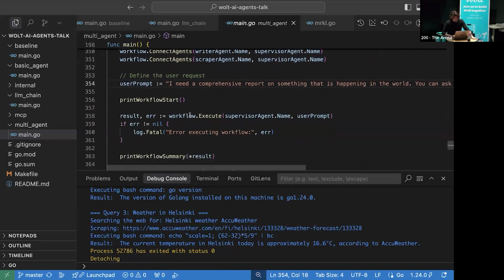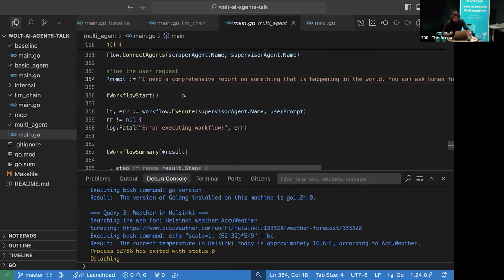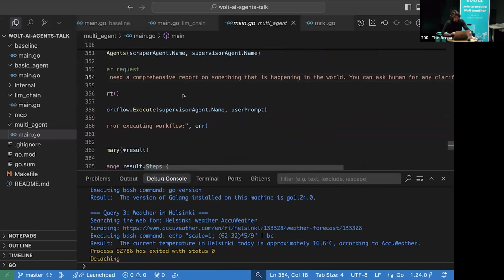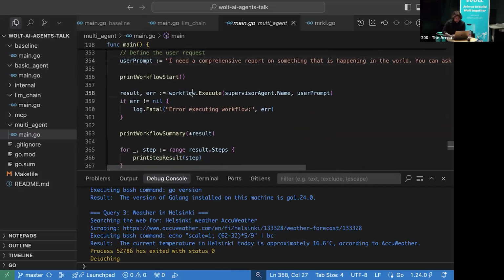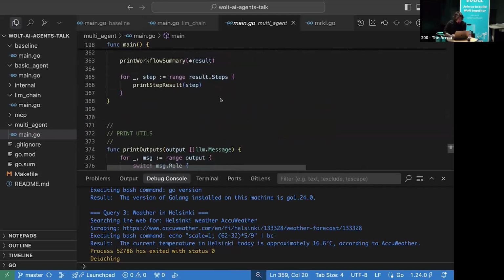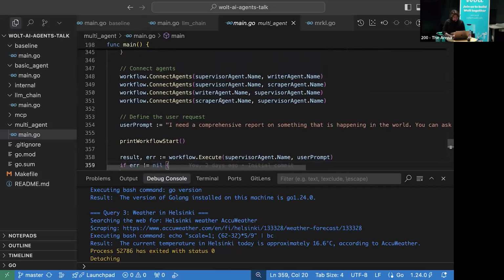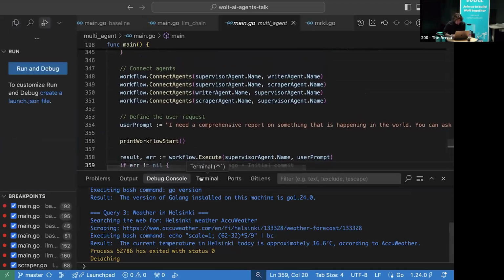And we just give a user prompt: I just want a report on something that's happening in the world, but we don't specify what exactly. What we expect is that the AI is going to ask us what exactly we want, because this topic is too broad. And then we just execute it. Very simple code actually, but conceptually very complicated. So let's run it.